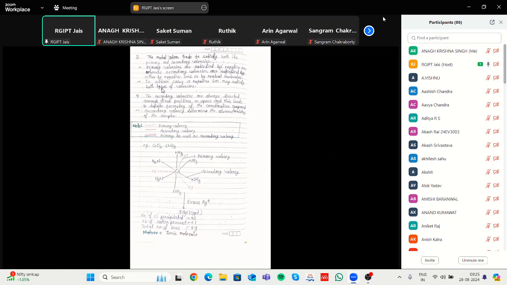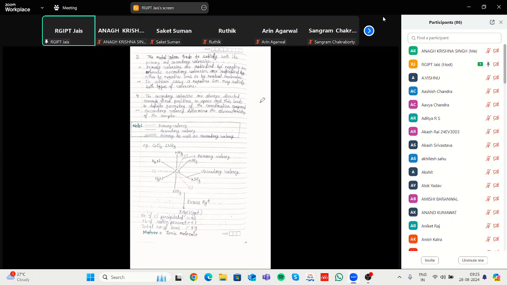That's why both types of valency can exist in a coordination complex. Secondary valencies are always directed towards fixed positions in space, which gives stereochemistry, with a stereo center that has a non-superimposable mirror image.